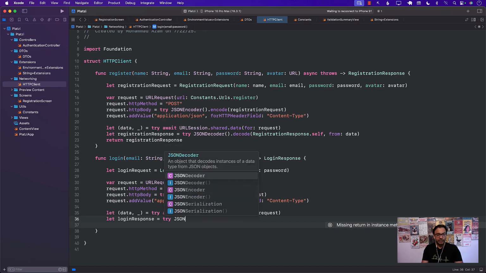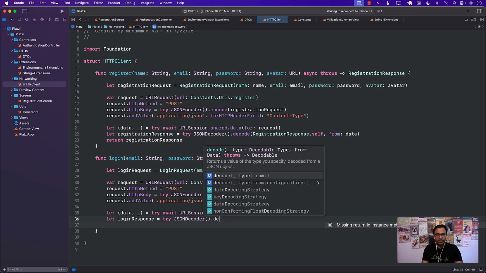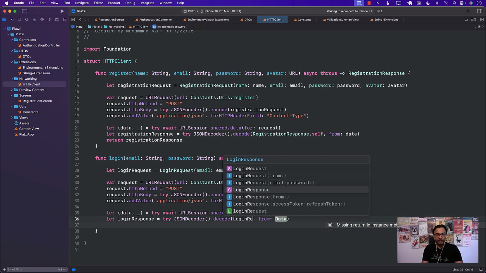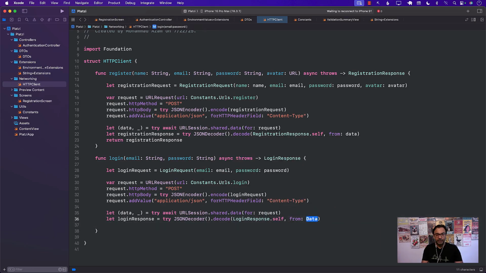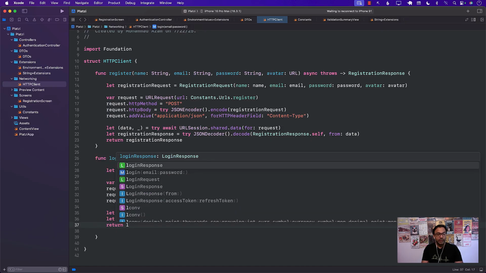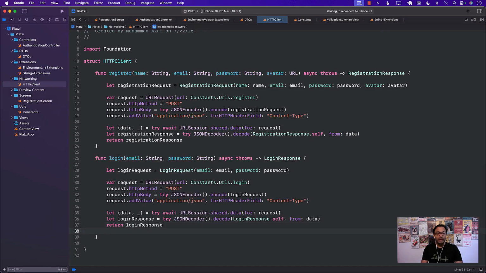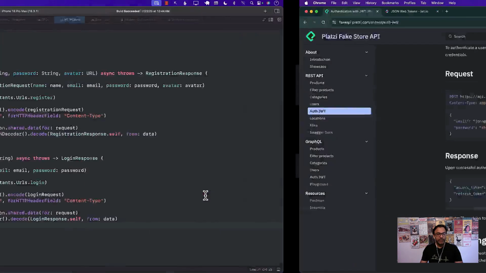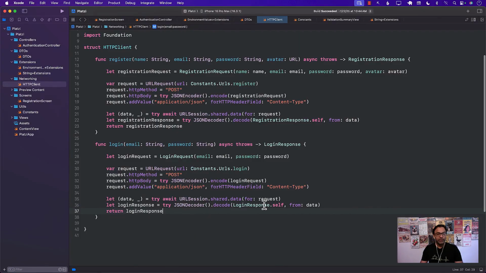JSON decoder dot decode login response dot self and data. And then we can go ahead and return the login response. Keep in mind that the login response will have the access token and the refresh token. If everything goes good, then it will have both of these things, right?